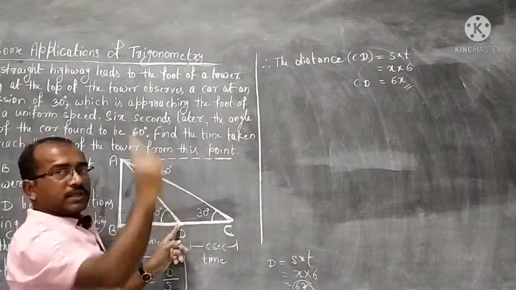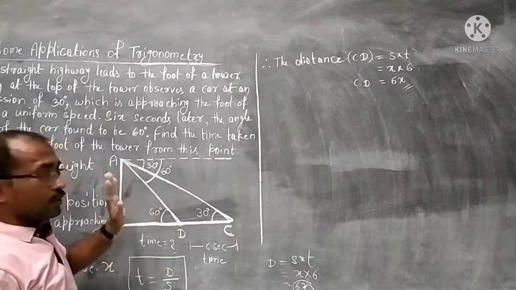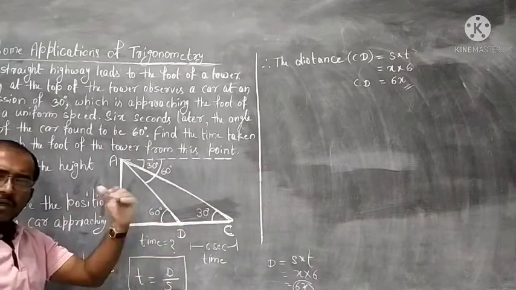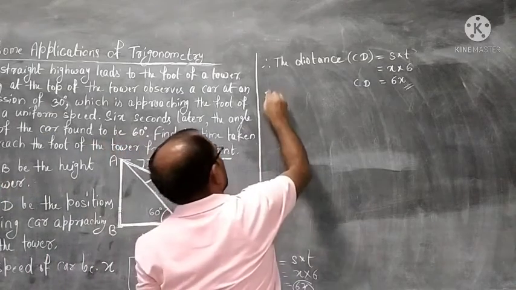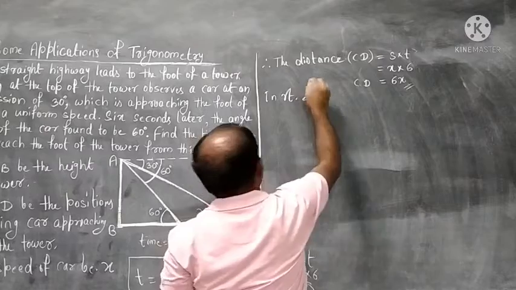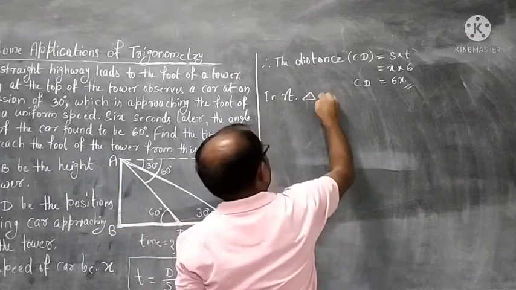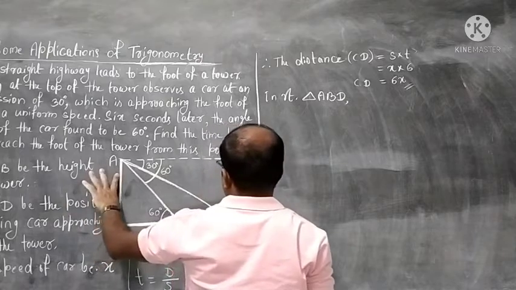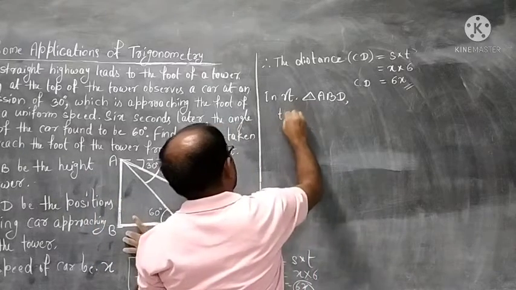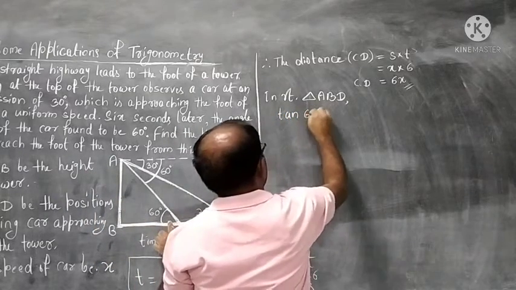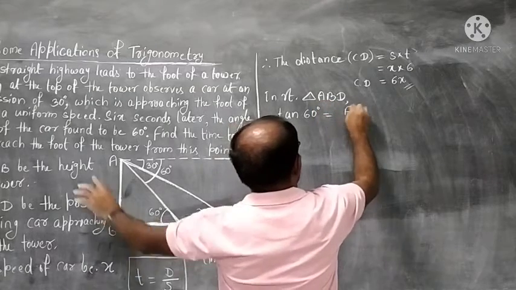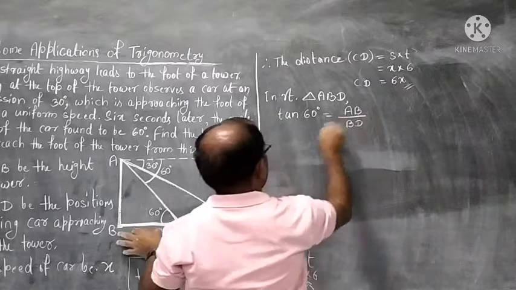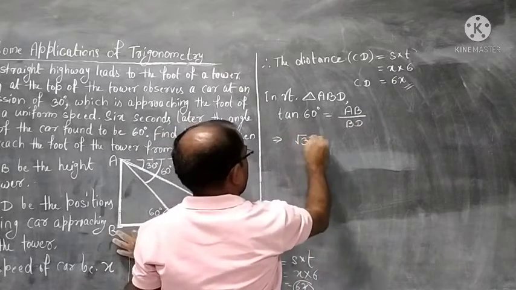Now this distance we know. How much? 6x. Now as usual, how we work in height and distance, in one triangle, then we go in another triangle, we will continue like that. We start now working in right triangle ABD. Perpendicular, base, here also we will use tan. How many degrees? 60 degrees. Perpendicular is AB, base is BD. Tan 60 degrees value is root 3.